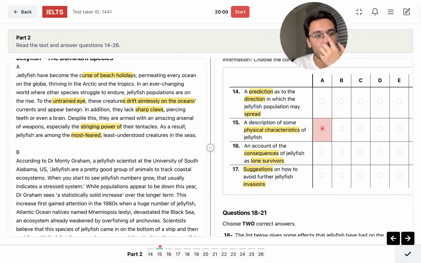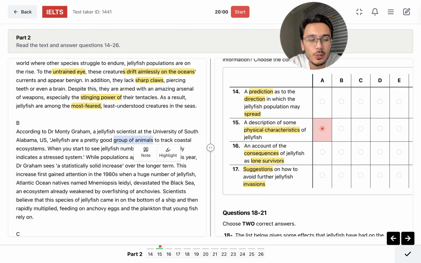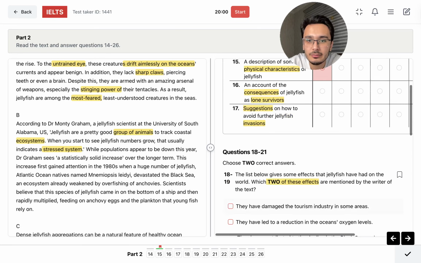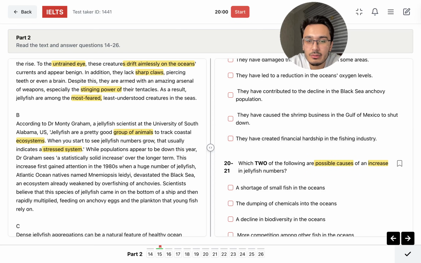According to Dr. Monty Graham, jellyfish scientist at the University of South Alabama, U.S., jellyfish are a pretty good group of animals to track coastal ecosystems. Okay. When you start to see jellyfish numbers grow, that usually indicates a stressed system. Mm-hmm. So, while populations appear to be down this year, mm-hmm, population is down this year. Two of these effects, okay, possible cause of an increase in jellyfish numbers.